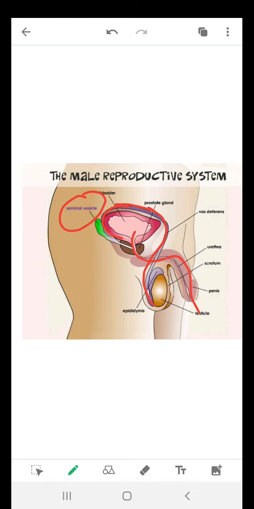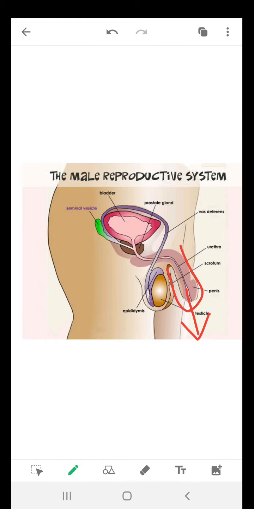The bladder produces urine, and there is only a single opening for the passing out of urine and of sperms. The urethra carries the sperms to an organ called the penis, which opens outside.